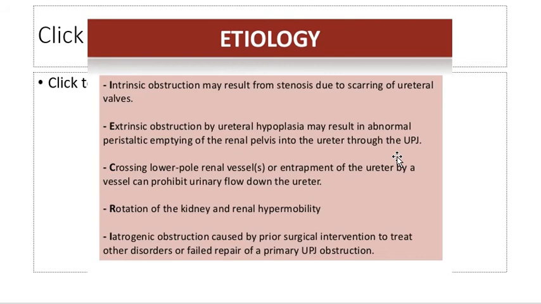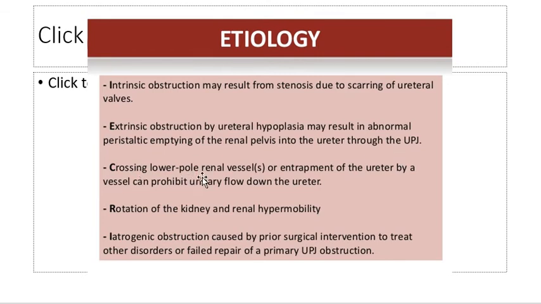So sometimes it's confusing, PUJ or UPJ. I again repeat, the British and the Europeans call it PUJ, pelvic-ureteric junction, and in America and Canada, they call it UPJ, uretropelvic junction.